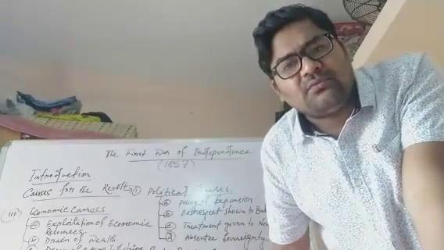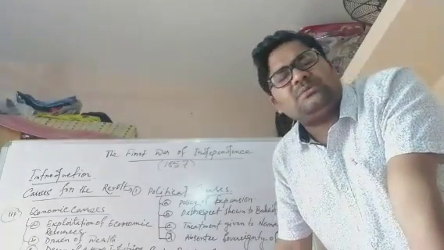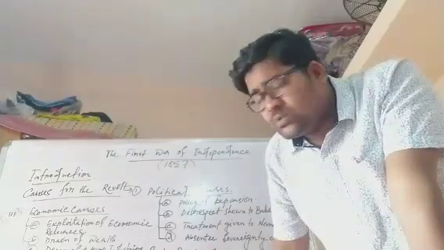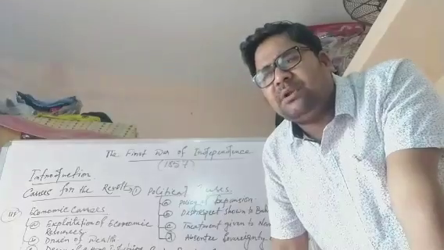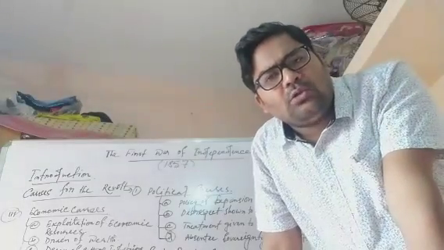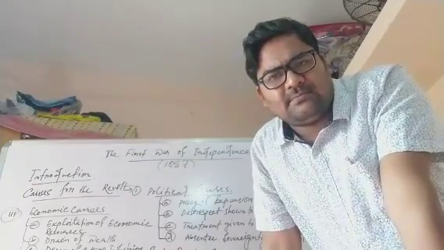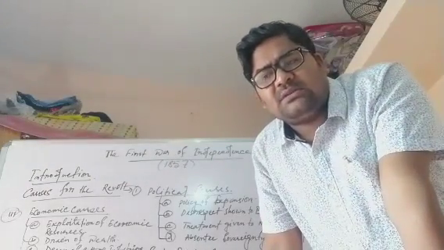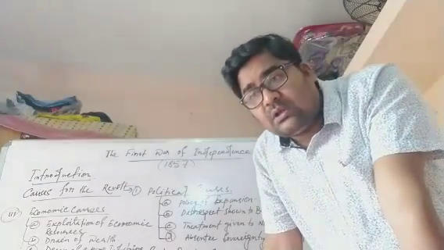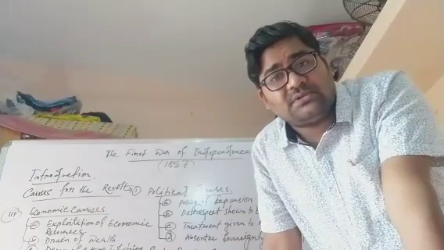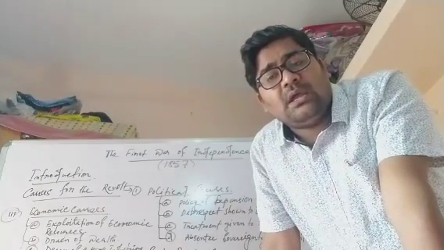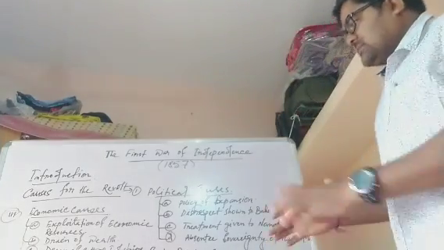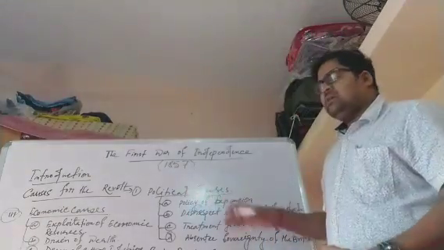They were small in size, with no wide scale participation, which is why the British easily suppressed all those revolts. But this is the first time there was wide scale participation and widespread revolt, so Indian historians refer to this revolt as the first war of India's independence. So now the causes. As you can see, I have written here the causes.